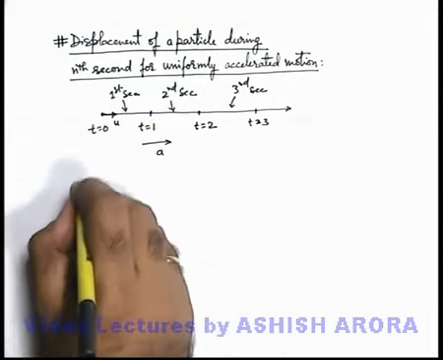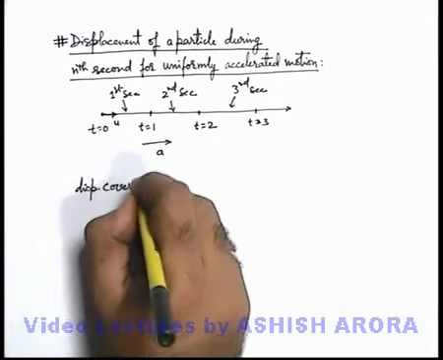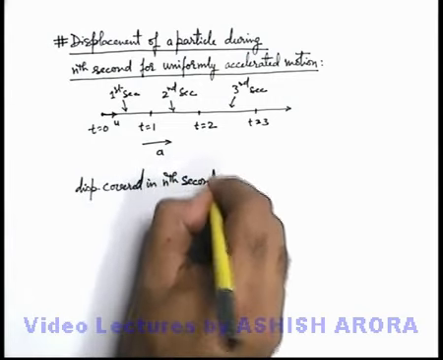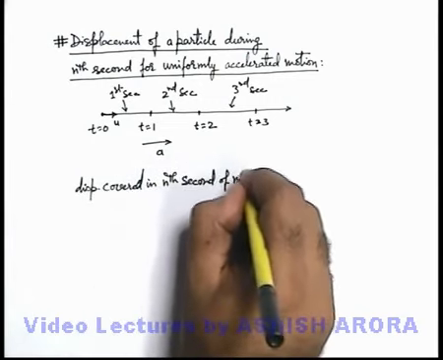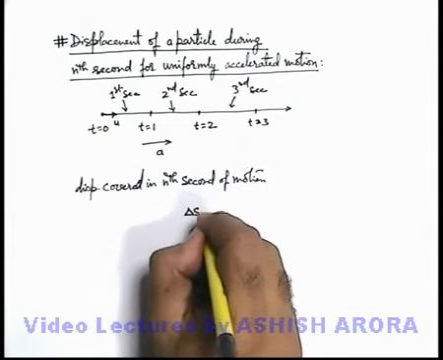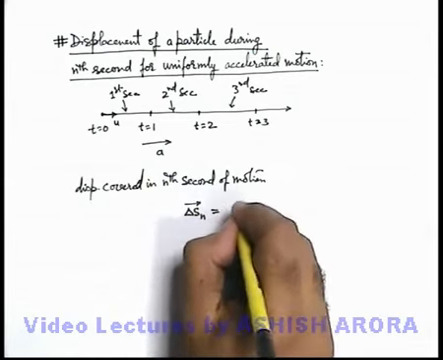Say we find out the displacement covered in the nth second of motion.